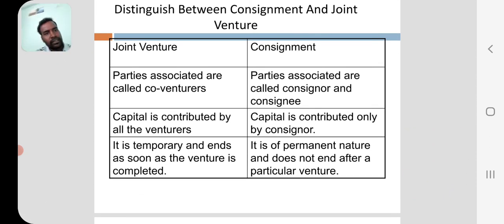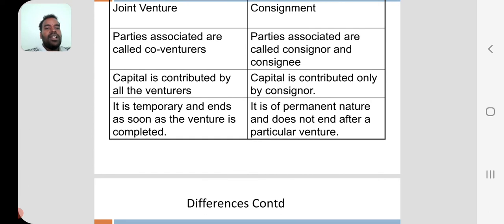Now, the difference between consignment and joint venture. In a joint venture, the parties associated together are called co-venturers. In consignment, the parties are called consignor and consignee. Here capital is contributed by the consignor, because the consignor is the owner of the goods. The consignee is just a person with the responsibility to sell the goods on a commission basis.